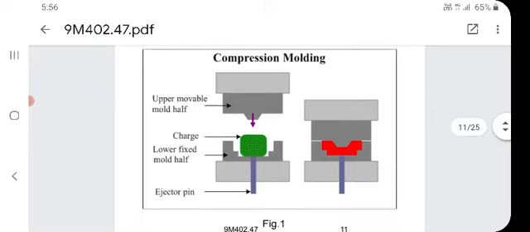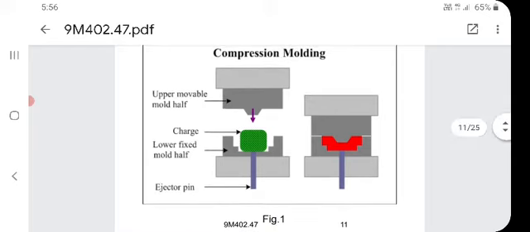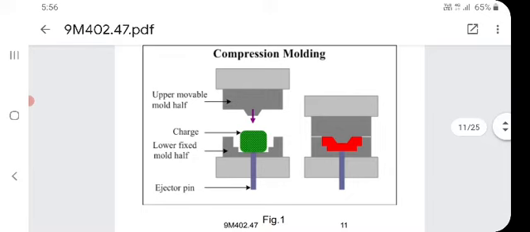On the screen, we will see the compression molding process. From my left-hand side, I will read the components. First one is an upper movable mold half. The green color indicates the charge. Below that, you will see the lower fixed mold half, and at the bottom you will see the ejector pin.